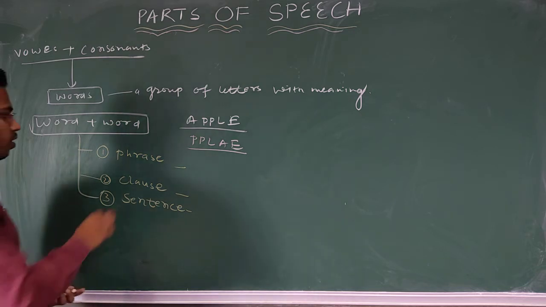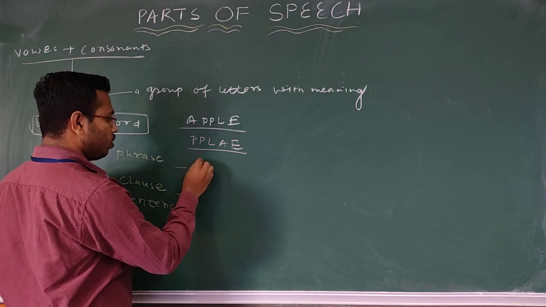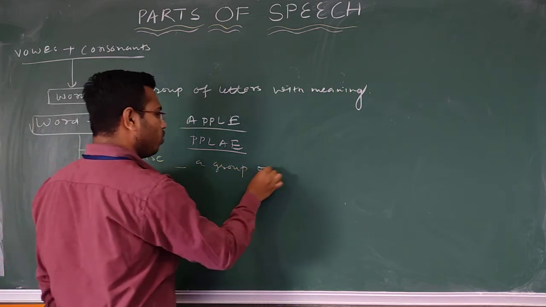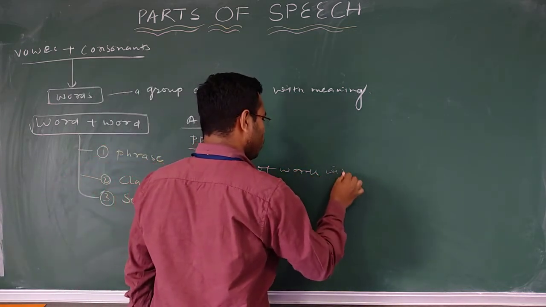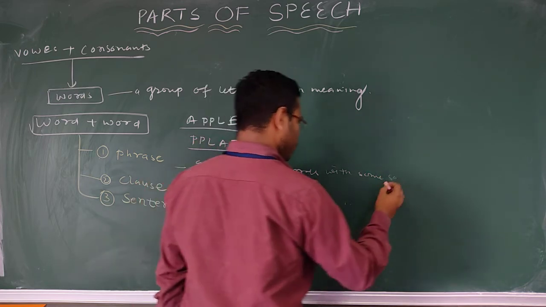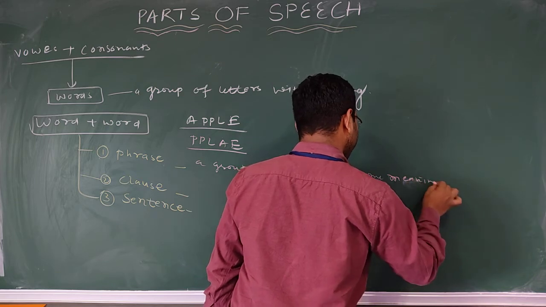So how can we define phrase, clause and sentence? We say a phrase is a group of words with some meaning. All right.